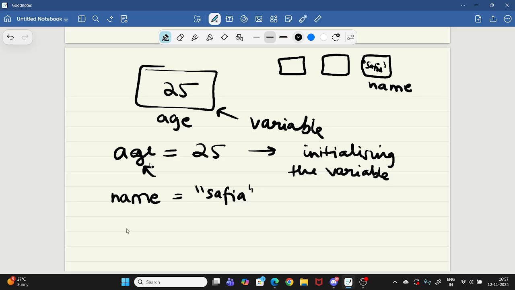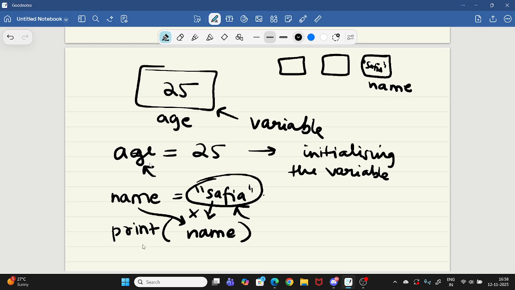So first we need to give the variables, and along with that, we need to provide the input also, then print the age in the box. So then it will print. When you want to print this name, when this is my name, so when you want to print this Safia, you will not directly use this, you will use the variable name. The data can be accessed by the variable name everywhere. You don't need to use this, just use the variable name, that is name. So when you print it on the screen, it will show Safia.